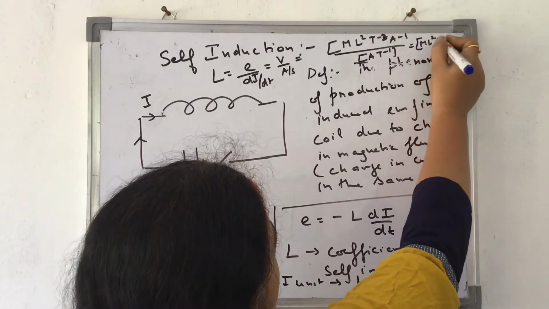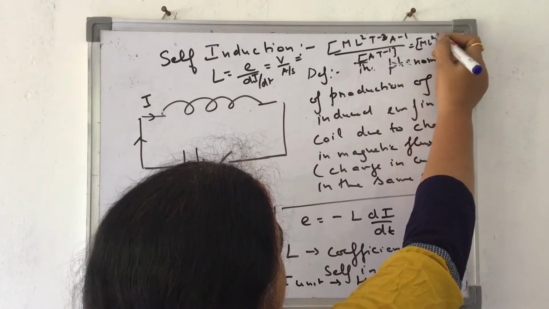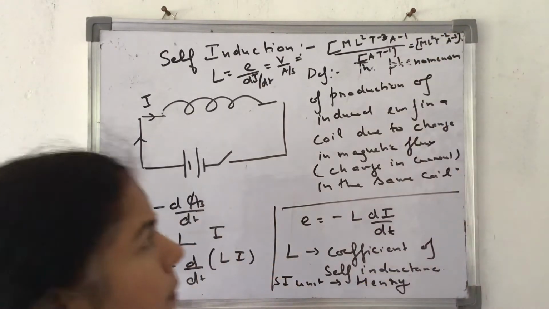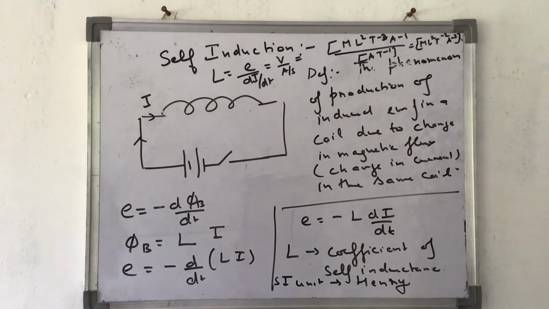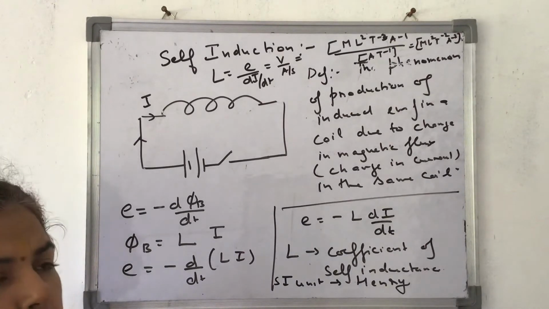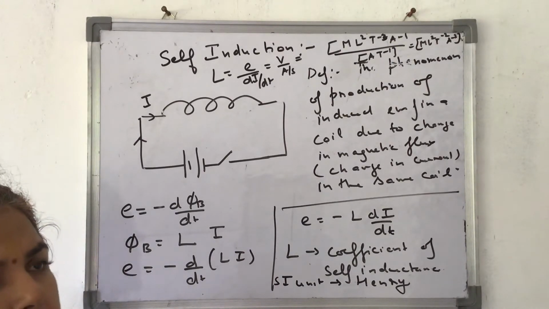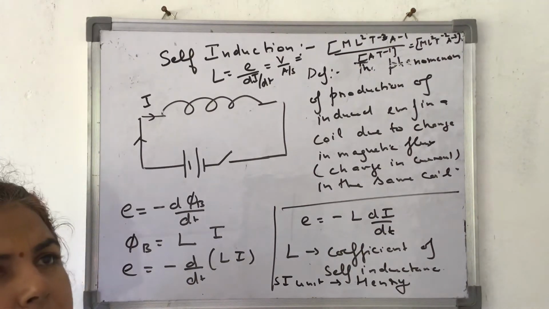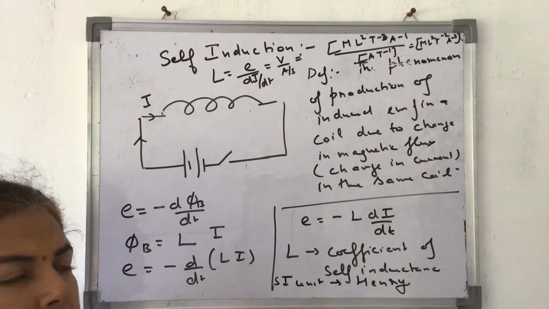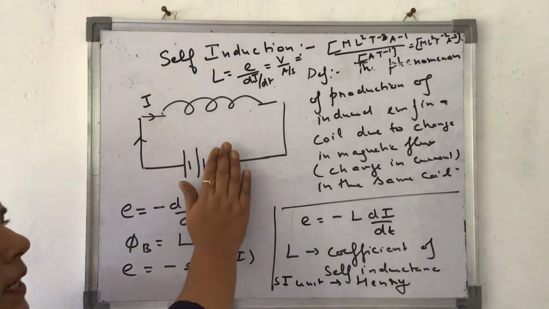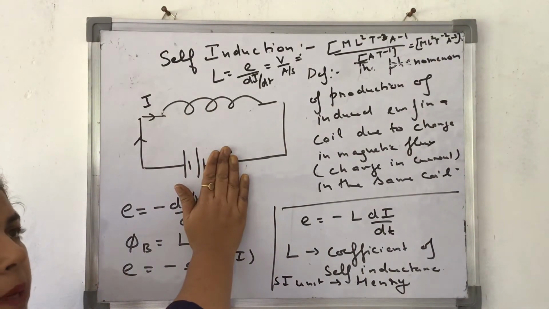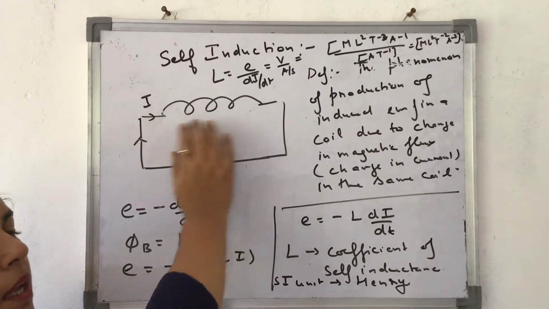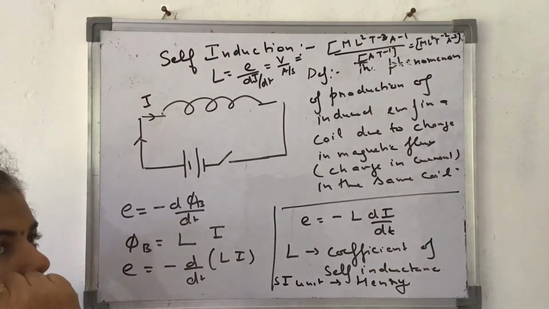ml square t minus 3 becomes t minus 2 a minus 2 again. Okay, this becomes a dimensional one. I'll just repeat this thing again. Whenever there is increase or decrease in magnetic flux across a coil, induced EMF is produced in the same coil. I'm using this word decrease again. Now what happens? Once this current is constant, you keep on tapping the key, the current becomes constant, magnetic field also becomes constant, and no induced EMF will be produced.